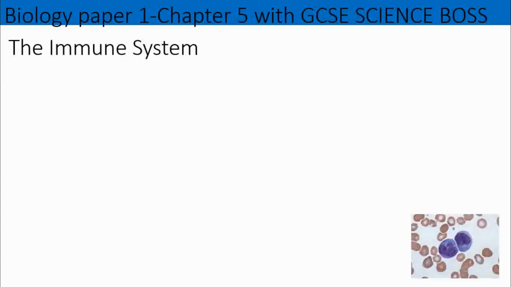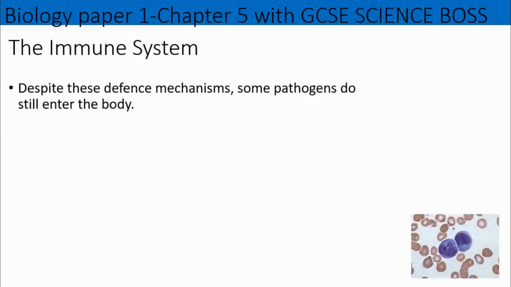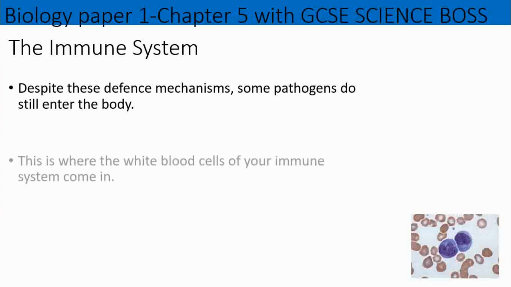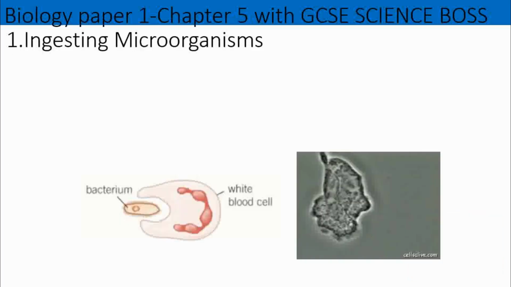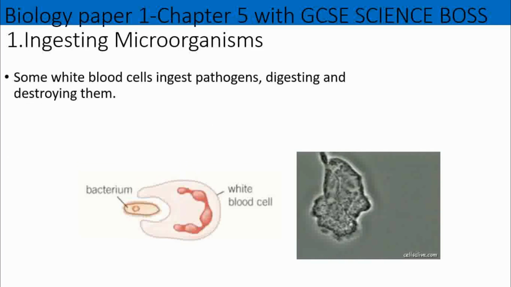Too easy, okay? You also have the immune system. Now, this immune system, if the first line of defense is breached, which is your skin, the immune system then takes over. So your white blood cells come into play in order to defend the body. Now, the very first way in which the white blood cell defends the body is through eating and destroying them in a process called phagocytosis.